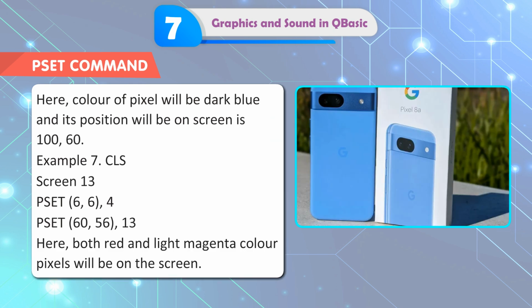Here, color of pixel will be dark blue and its position on screen is 100, 60. Example 7. CLS, SCREEN 13, PSET 60, 60, 4, PSET 60, 56, 13. Here, both red and light magenta color pixels will be on the screen.